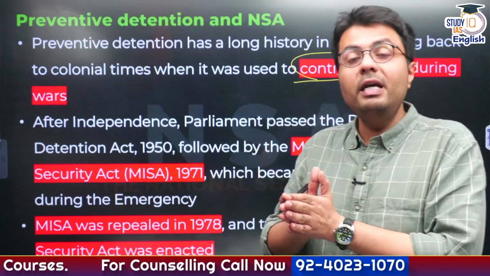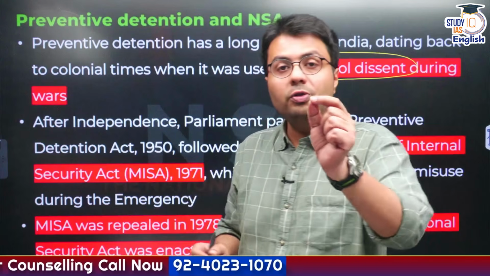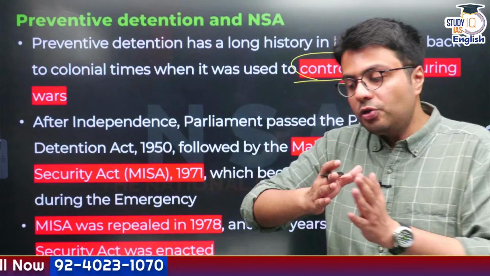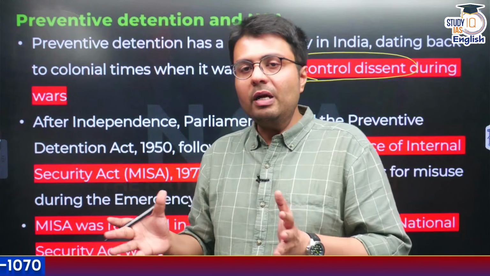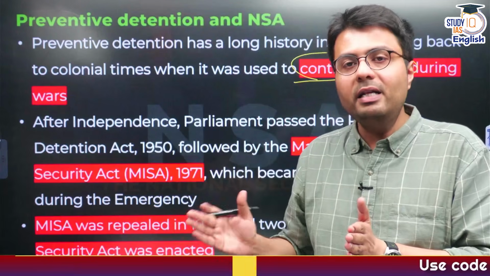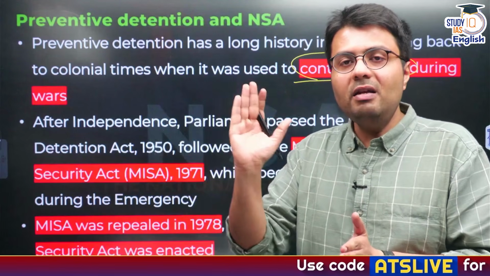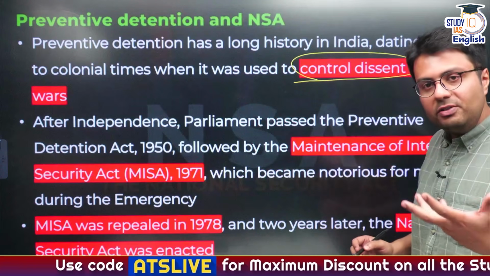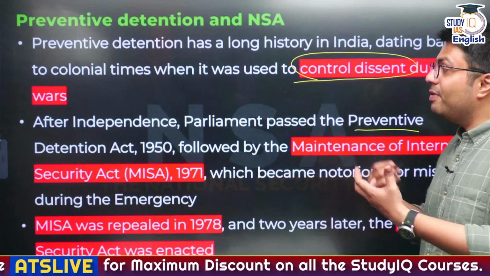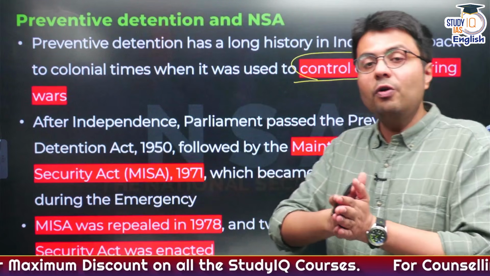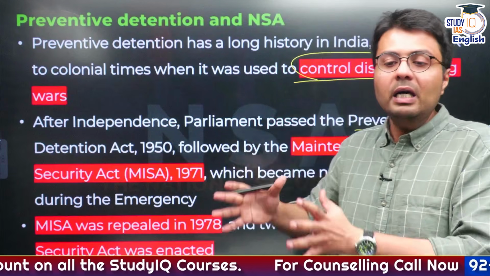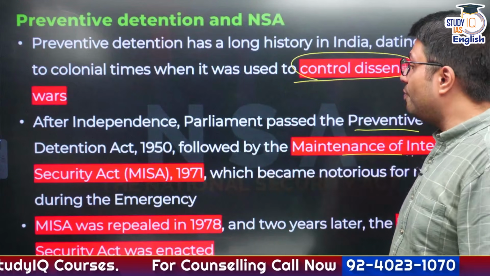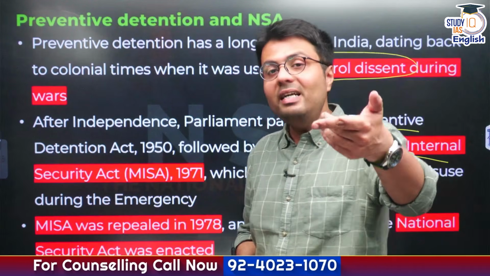After independence, the main cause of concern for the government of India was to ensure national security. So the major preventive detention laws brought after independence primarily had the need to control national security of India. So Parliament, after India's independence, brought the Preventive Detention Act 1950. It was followed by a much more disparaged act known as the Maintenance of Internal Security Act, MISA Act 1971.